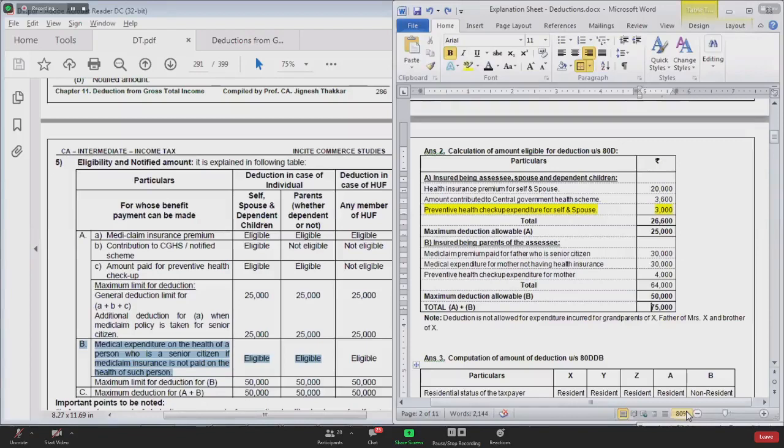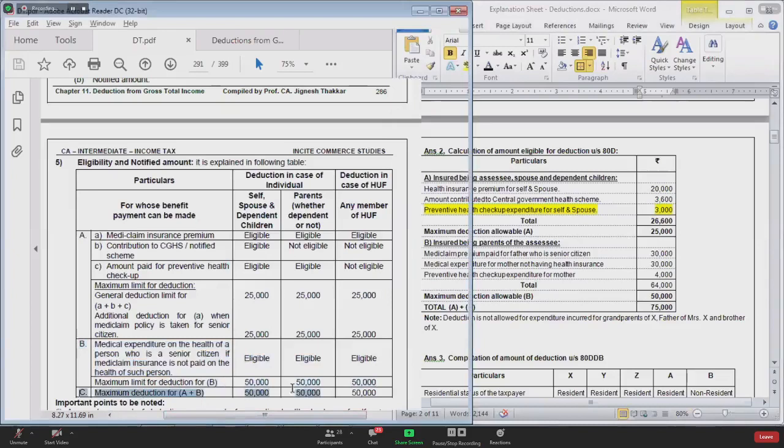Parvez is asking me, sir, A plus B is 50. Yes, A plus B is 50. Parvez, A plus B is 50. That is what is written here. In point number C, we have written A plus B cannot exceed 50.